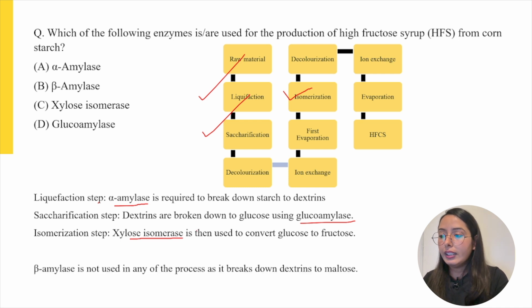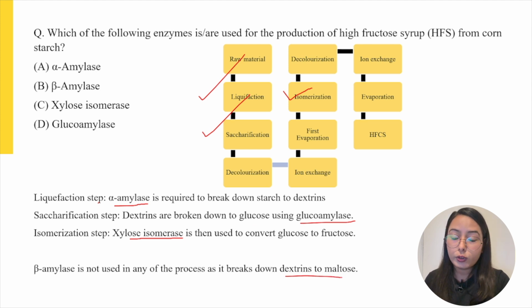Hence, it is evident that from the given options, option B, which is beta amylase, is not used in the process of production of high fructose corn syrup, because beta amylase is actually used to break down dextrin into maltose, and since we do not require maltose for the production of high fructose corn syrup, option B is actually the wrong option.